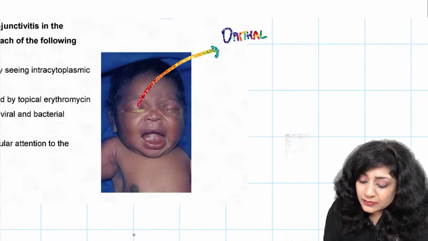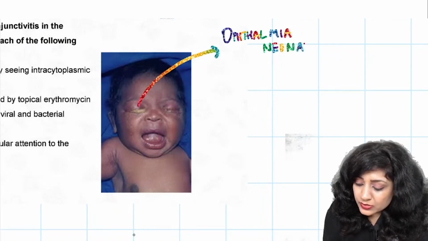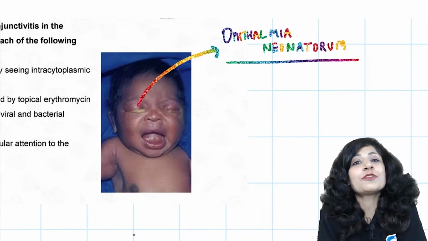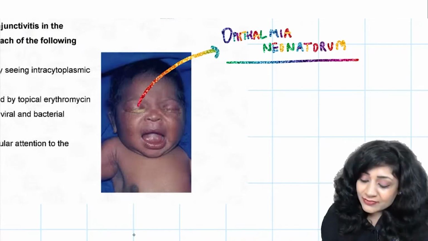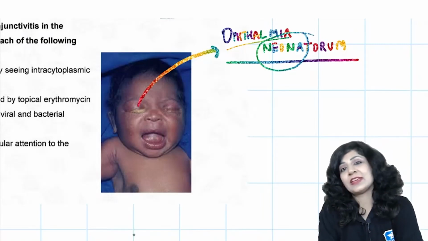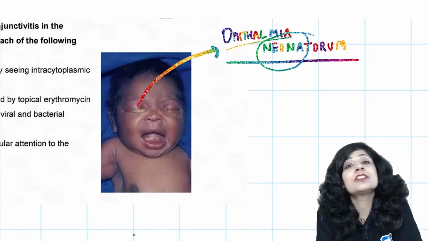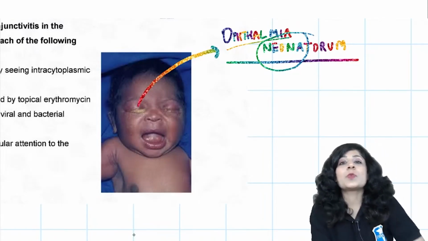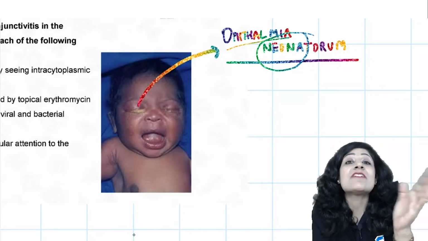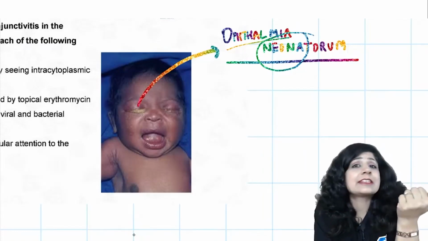Ophthalmia neonatorum. It is a case of ophthalmia neonatorum. What is ophthalmia neonatorum? Where we are having ophthalmia in a neonate, means we are having a bilateral conjunctivitis in a neonate. And if you remember, in 2018, there were 2 consecutive questions in the NEET where they ask what is the most common cause of neonatal conjunctivitis, and they also ask the most severe cause of neonatal conjunctivitis. So we will be discussing that also.